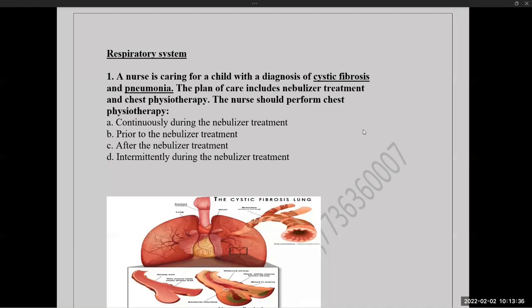Bronchial pneumonia is caused mainly by strep infections. Lobar pneumonia is caused by the pneumococcal organism. And what is the difference in the color of sputum? In lobar pneumonia it is dark rusty colored sputum, whereas in bronchial pneumonia it will be greenish yellow.